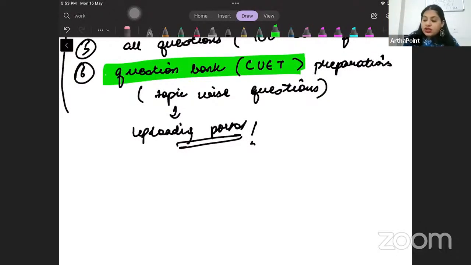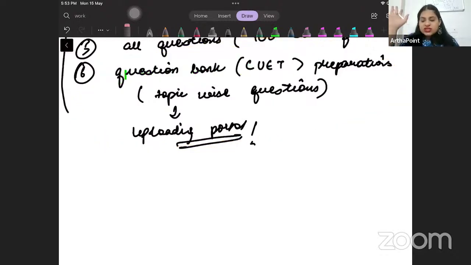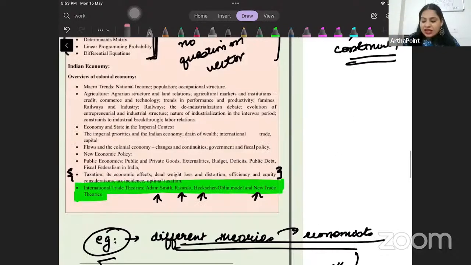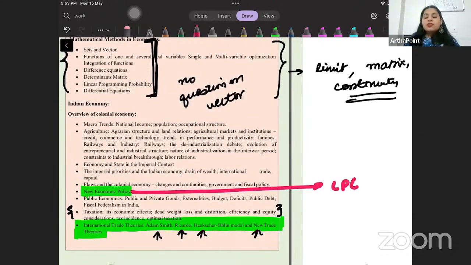You have to do all these question banks that I'm giving you, all the quizzes on your portal which are related to CUET, all mock tests related to CUET, and only focus on the syllabus. There is no benefit in doing anything extra. If you see on your portal, you will see one lecture of LPG, New Economic Policy. That lecture is more than enough to revise new economic policy. You don't have to do anything above it or below it. So you have to go ahead and look at the syllabus and only do that.